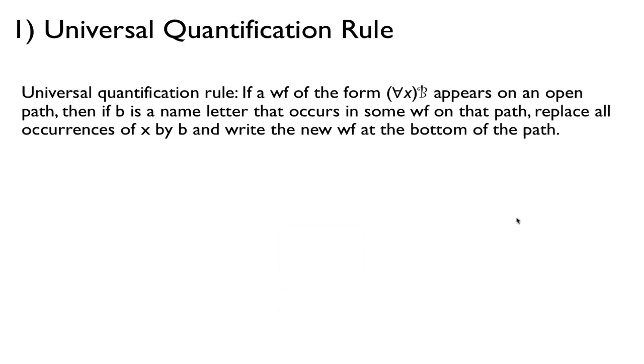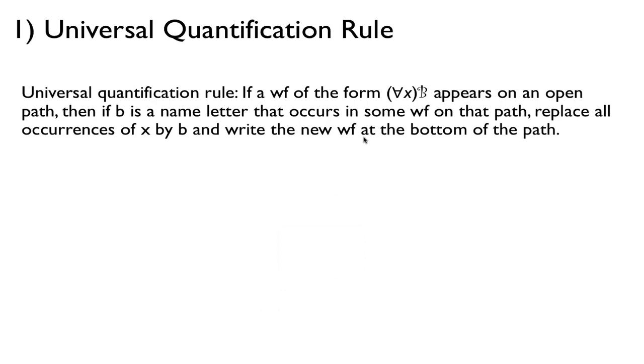Here's the first rule, called the universal quantification rule. This says that if you have a well-formed formula of the form for all x, b, where b could be any expression in predicate logic, that appears in an open path of the tree, and if a is a name letter that occurs in some well-formed formula on that path, then replace all occurrences of x by a, and write the new well-formed formula at the bottom of the path.